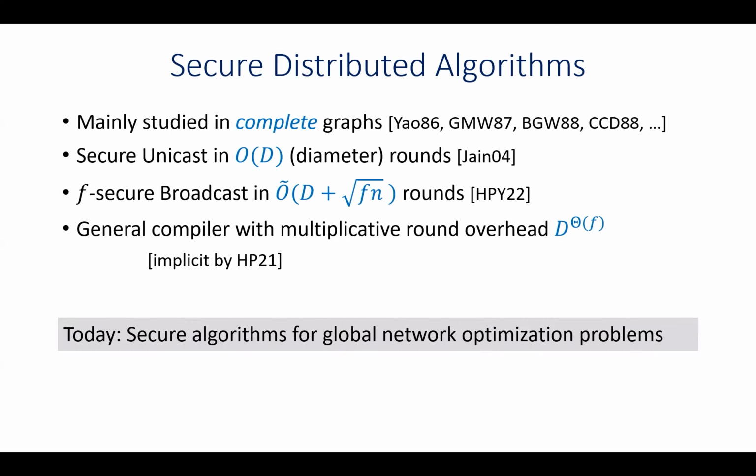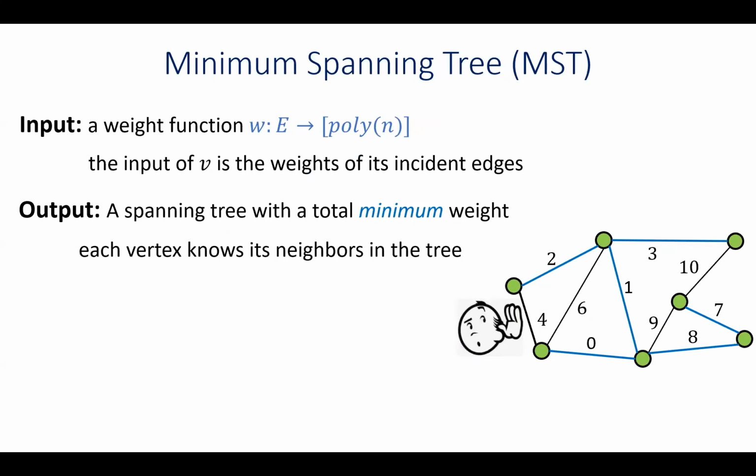What we did in this work is we looked at secure algorithms for the class of global optimization problems, which has been highly studied in the CONGEST model. One of the main optimization problems that we looked at is the minimum spanning tree, where the input is a weight function defined on the graph edges. So the input of every vertex is defined to be the weights of its incident edges.